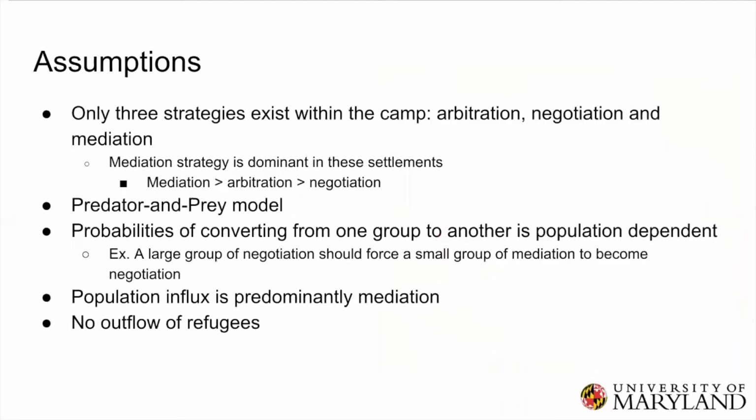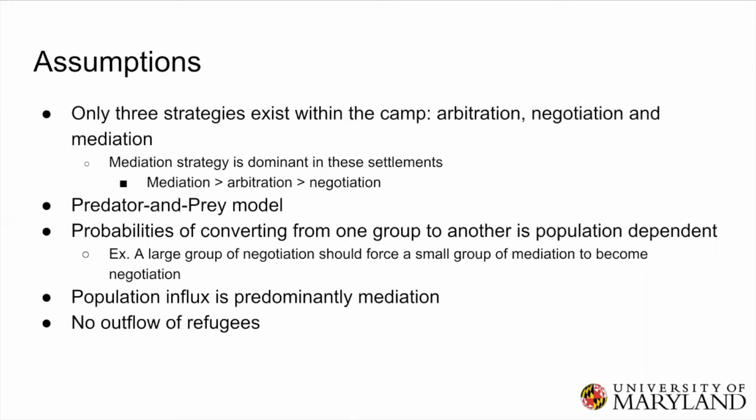Here are the assumptions of our model. We will assume that there are only three different strategies within the camp: arbitration, negotiation, and mediation. We determined that the mediation strategy is the predominant strategy within these settlements. And we also say that mediation is better than arbitration, and arbitration is better than negotiation.